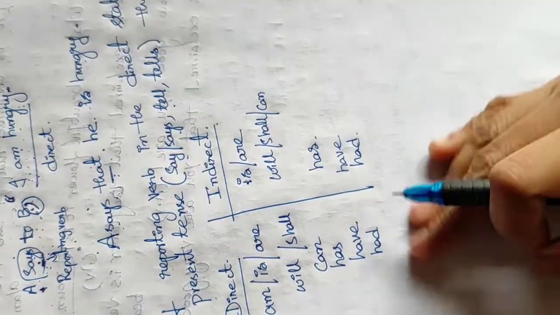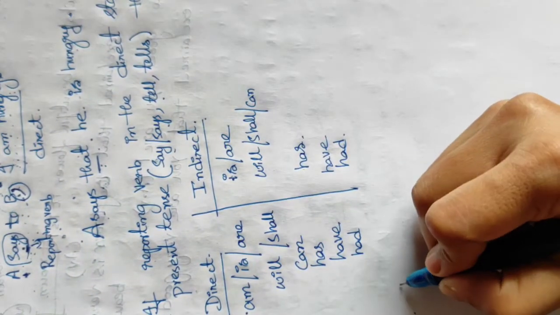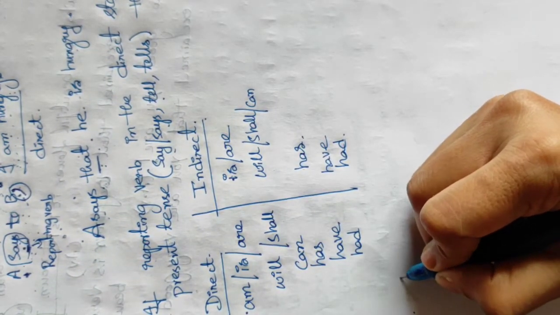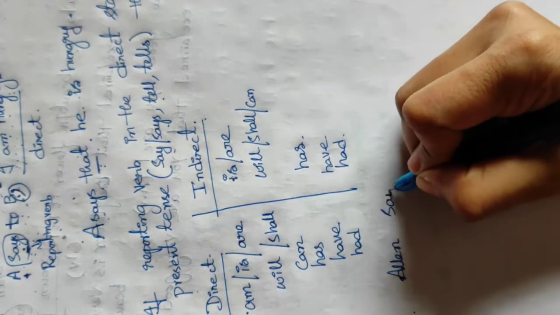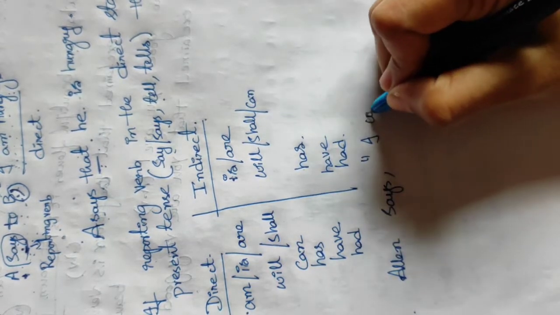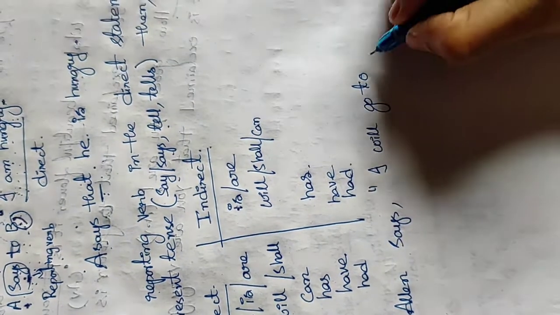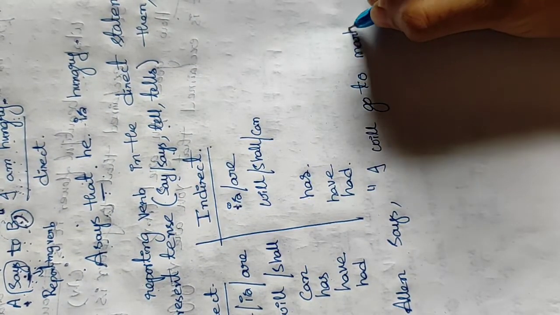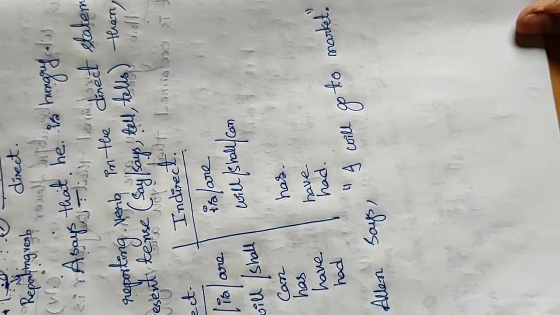Example, I will say the example. So let me explain the example. Alan says, "I will go to market." Okay, I will go to market. How to change this?